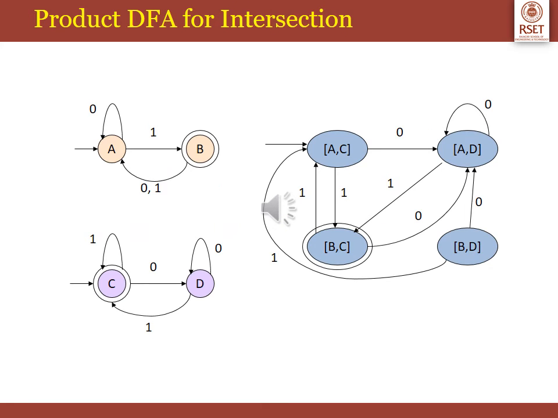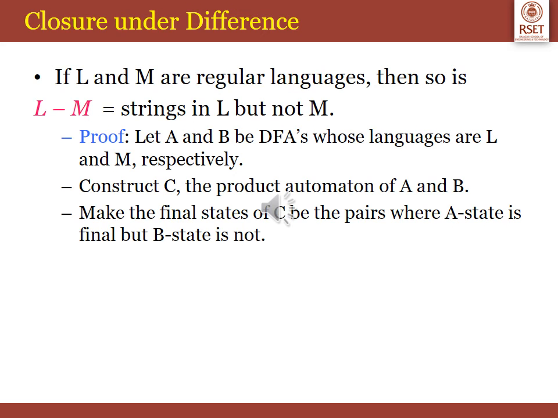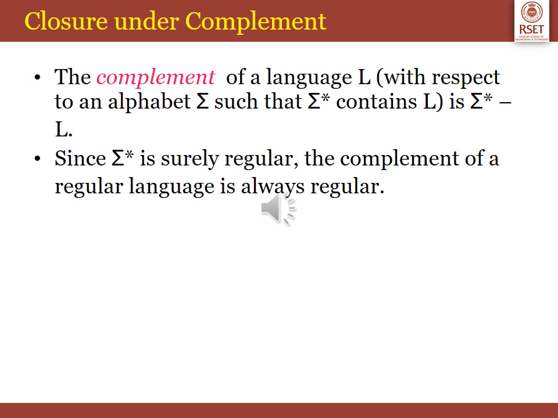In this example, A and B are the DFAs whose languages are L and M respectively. We construct a product automaton C of A and B. You have to make the final states of C the pairs consisting of the final states of both A and B. So in this, the final states are B and C, and all those are marked as the final states. If L and M are regular languages, then so is L minus M, which is the strings in L but not in M. The regular language is closed under the complement operation also.